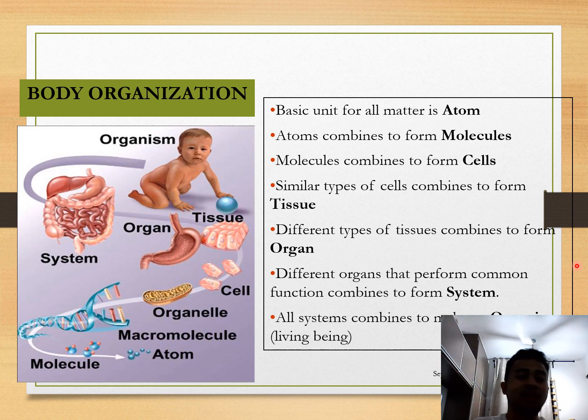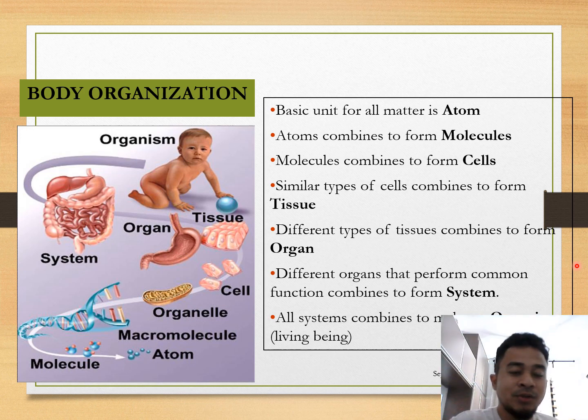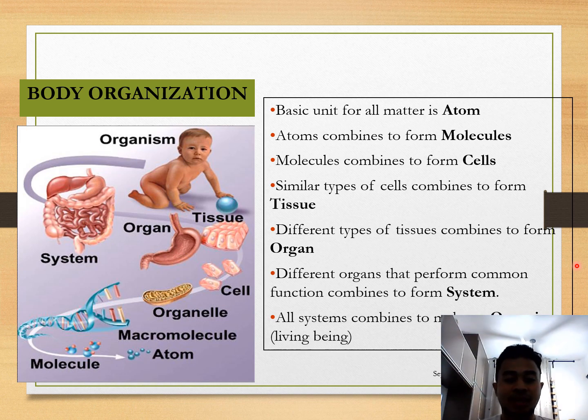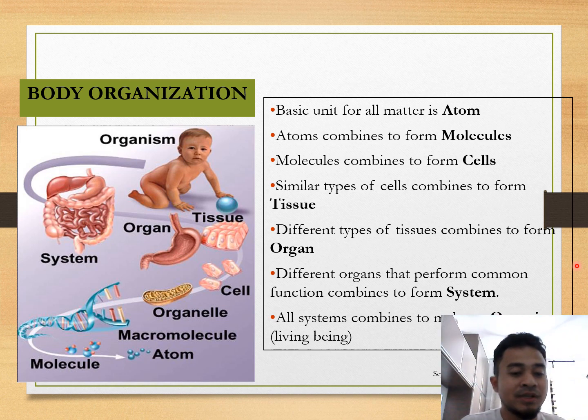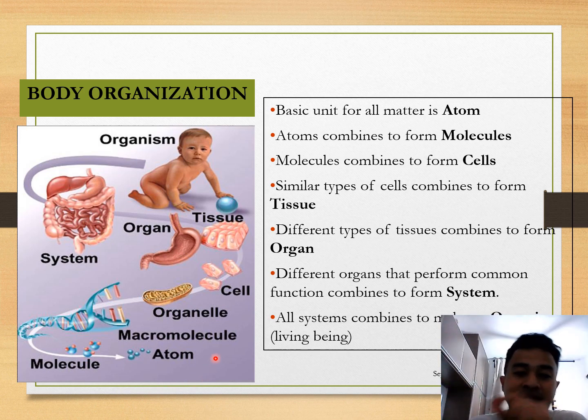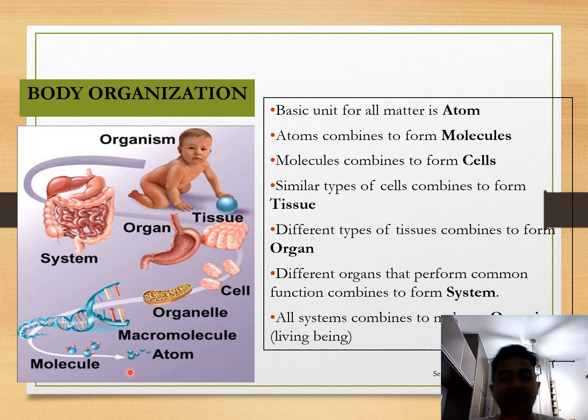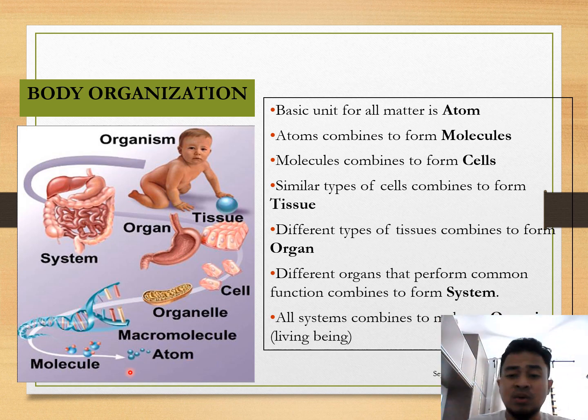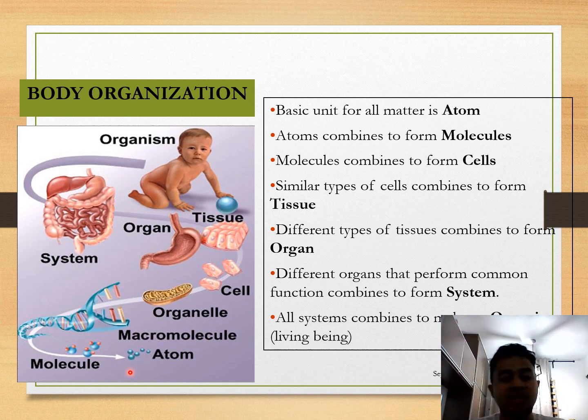Alright, so first of all, as I did mention earlier, we are going through body organization. I hope that you are still familiar with what you have learned previously in your degree, school or secondary school and so on. The first basic will be atoms. Okay, that's the first level, and second will be molecule. Alright, atoms combine with atoms to become a molecule. For example, H2O: hydrogen atoms and oxygen can become a molecule, right, a water molecule.